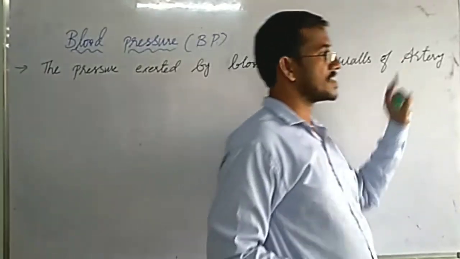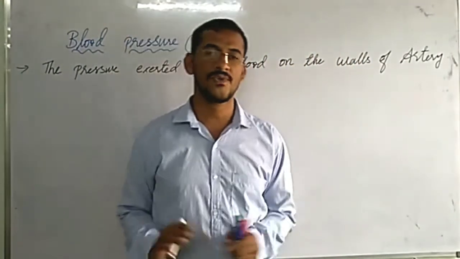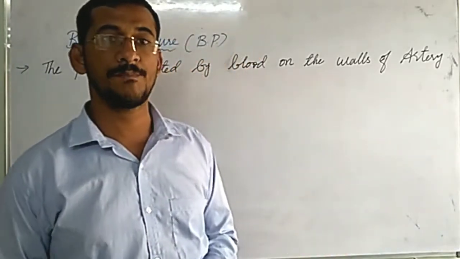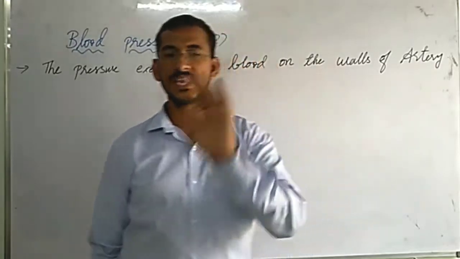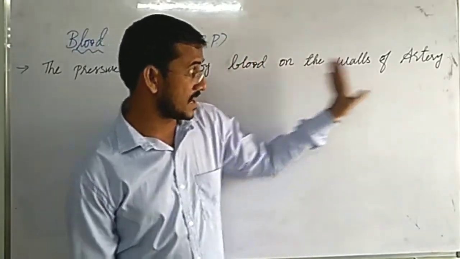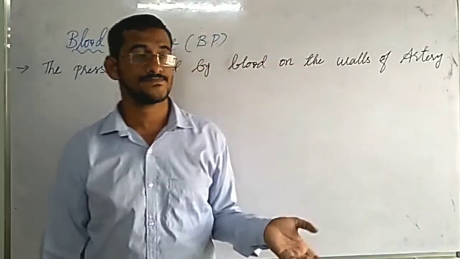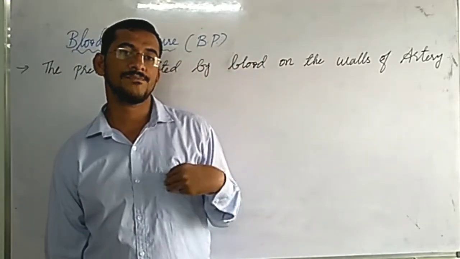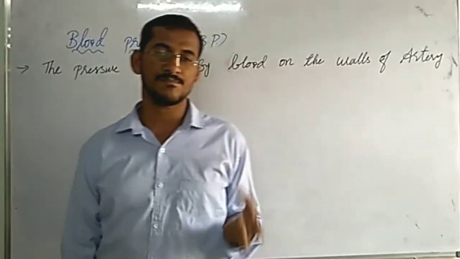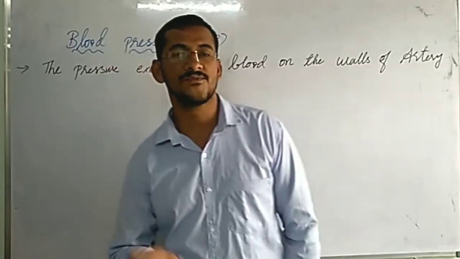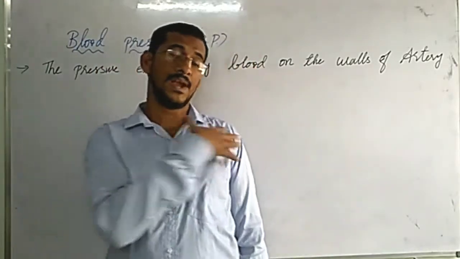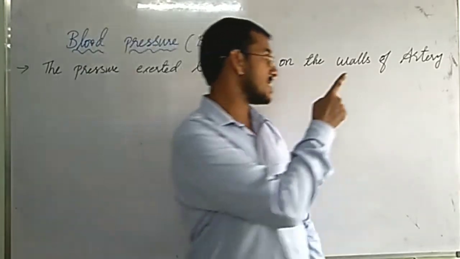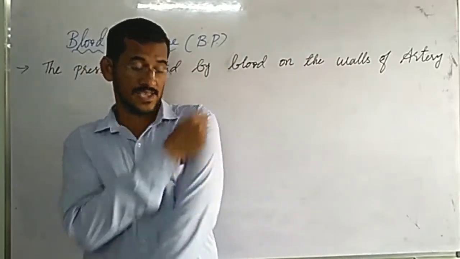Why are we mentioning artery? Because in veins we will not find high blood pressure. We check BP in arteries only, not in veins, because in artery the pressure is high. And one more reason is arteries take the blood from the heart. Heart pumps the blood with a pressure, and immediately with that force, blood will enter into the artery. That's why to check the blood pressure, we check in arteries, in the radial artery, which is present in upper arm.